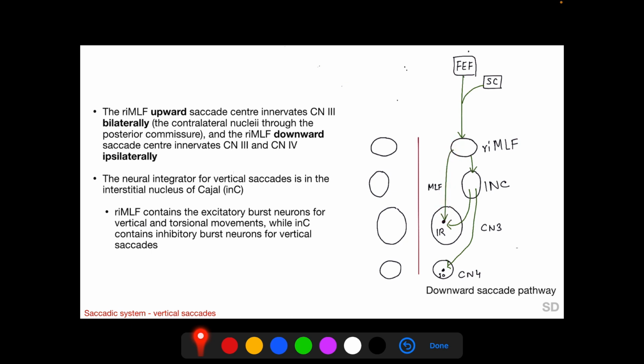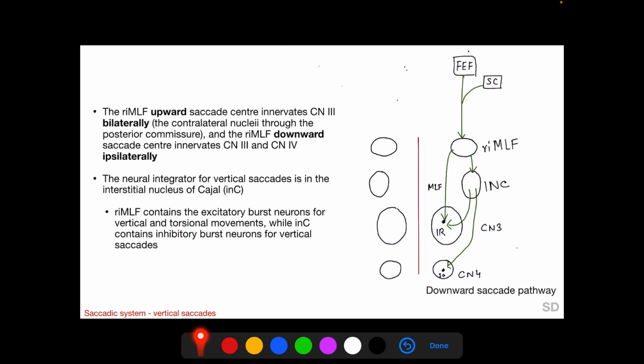The pathway from the RIMLF to the CN4 nucleus is not shown in the diagram, and the neural integrator for vertical saccades is in the interstitial nucleus of Cajal. So the INC is the analog of the NPH-NVM in the horizontal saccade pathway. The RIMLF contains the excitatory burst neurons for vertical and torsional movements, while the INC contains the inhibitory burst neurons for vertical saccades.